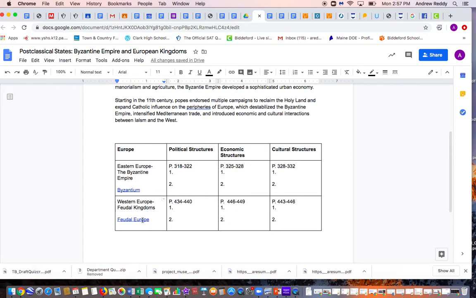For Western Europe and the feudal kingdoms, you're going to open up this link and look to these pages that have been assigned and connected with political structures, economic structures, and cultural structures, and write down your important points for those chapters.